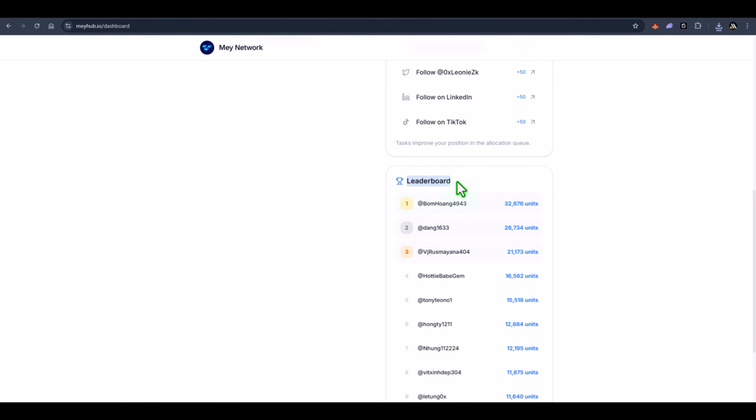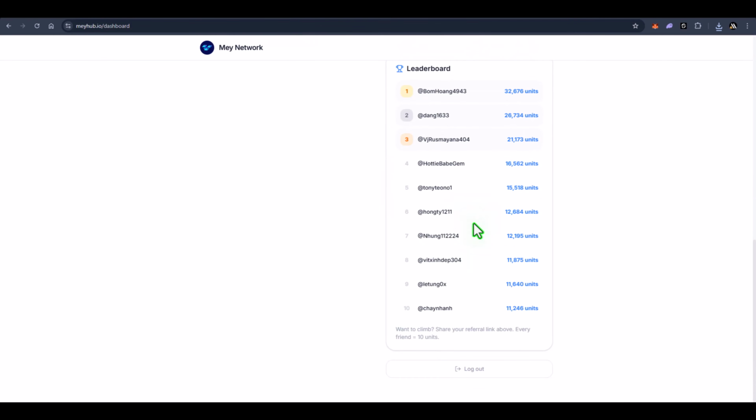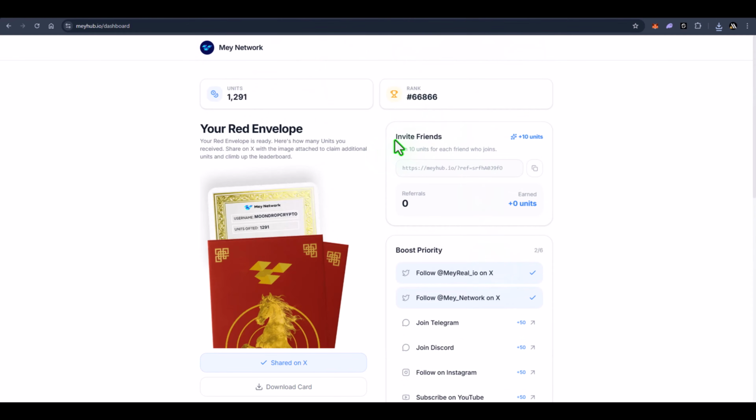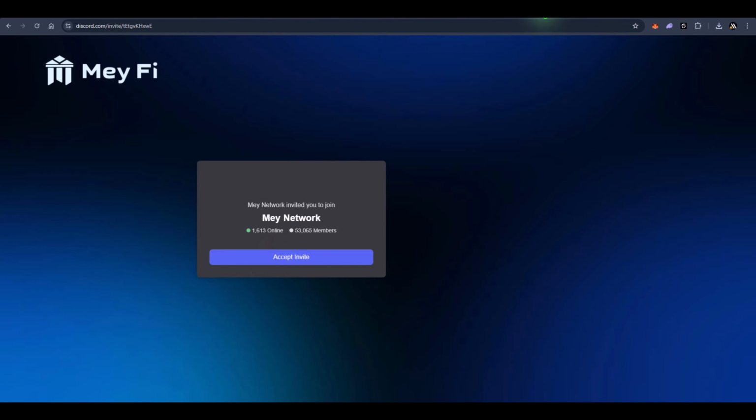Also, here you can see the leaderboard section where you can see top rankers, and you can also climb higher to earn better rewards. Here you will also find the invite friends option. You can copy this link and share it with your friends, and you will receive 10 units for each friend who joins. One more important task is to join their Discord and claim roles.